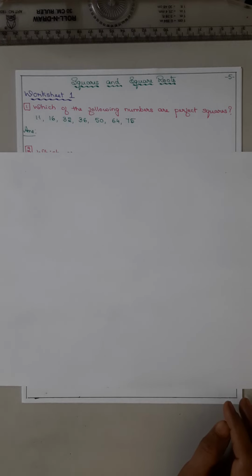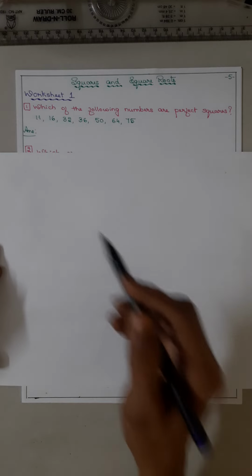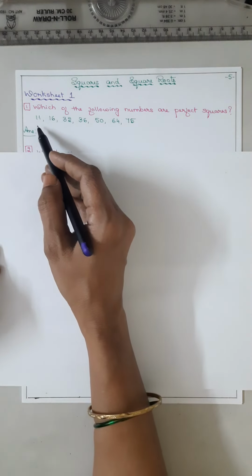We were discussing the lesson squares and square roots. Now continuing with the lesson worksheet 1. Which of the following numbers are perfect squares? In the introduction part we have learnt some facts about the square numbers. Now in this, 11, is it a perfect square?